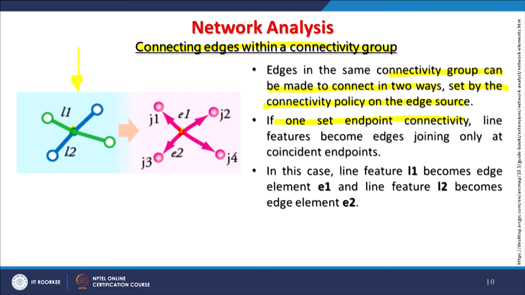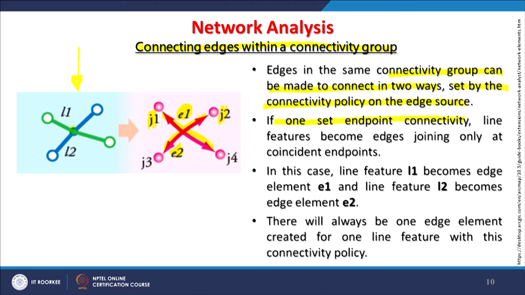So in this case, the line feature L1, or you can say J1, becomes the edge element E1, as you can see, and the same with L2 or J2, which becomes the edge feature E2. So the one is this line, another one is this line. There will always be one edge element created for one line feature with this connectivity policy. So depending on the conditions, only then things will be organized.